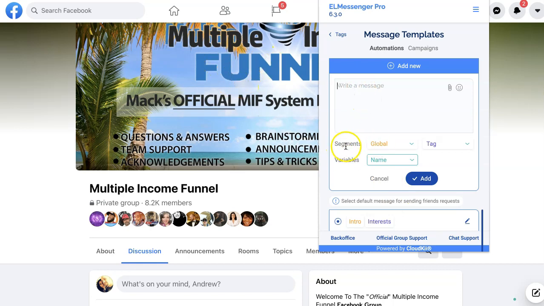So I'm going to go to my global segments. I'm going to drop it down. I'm going to choose my intro. Okay. Then I'm going to go to my tag, because remember in our tag, we have interests, questions, and MIF. So I'm going to go with my MIF. And then I'm going to go to my global questions. I'm going to grab my global questions.